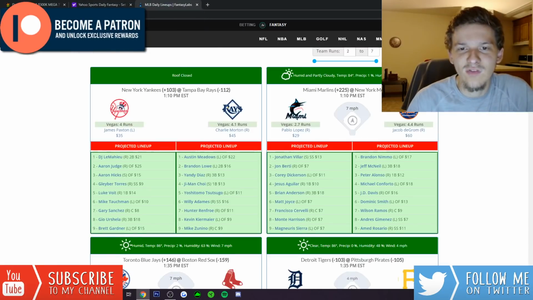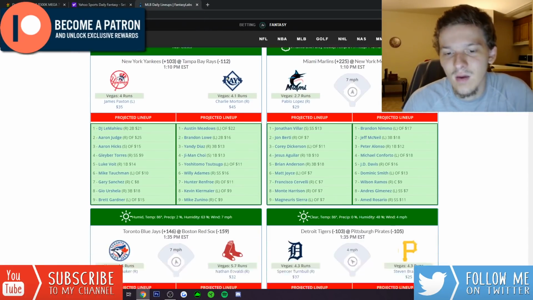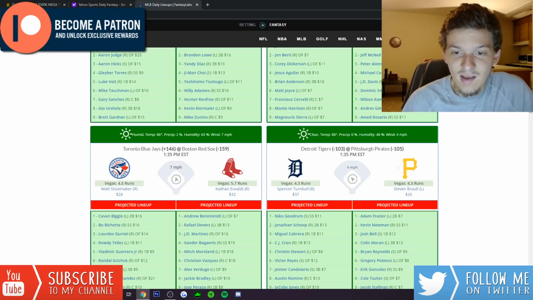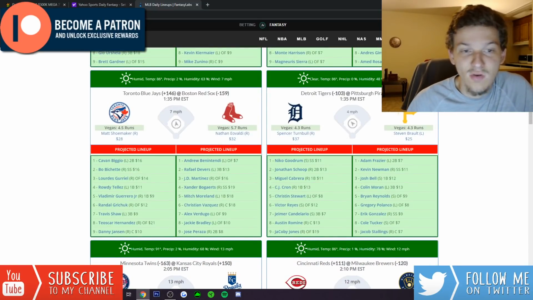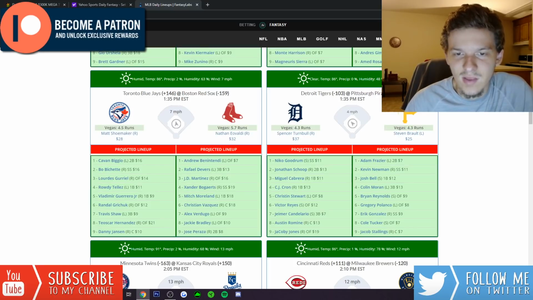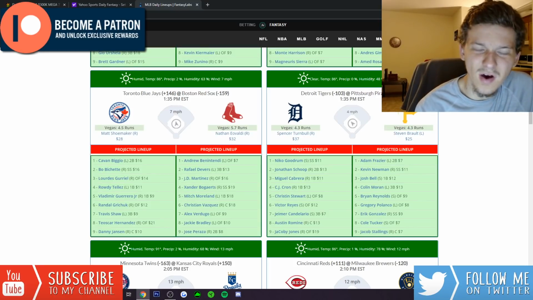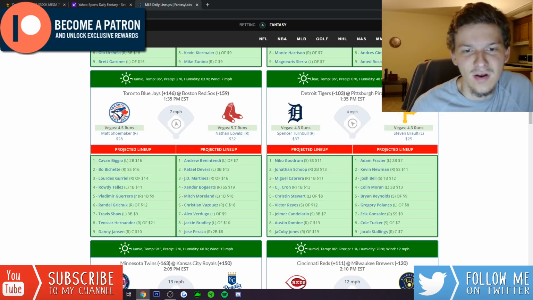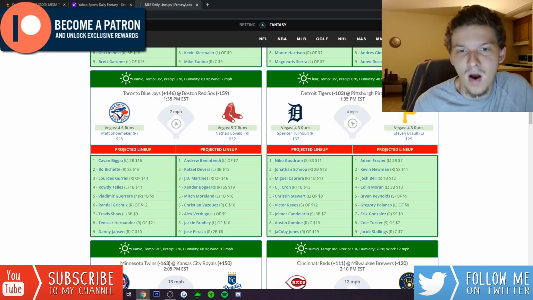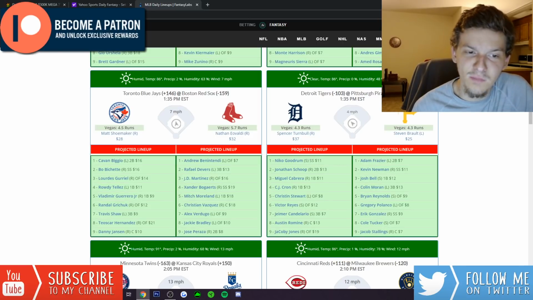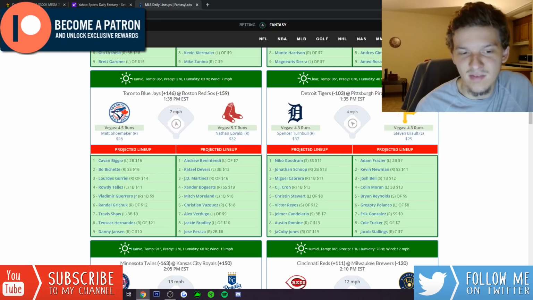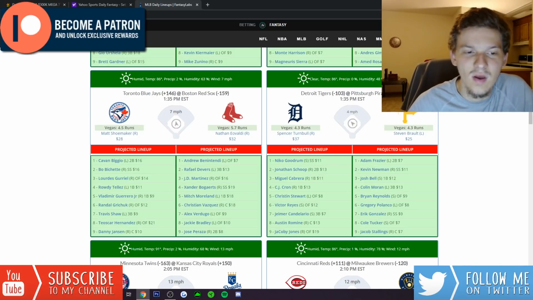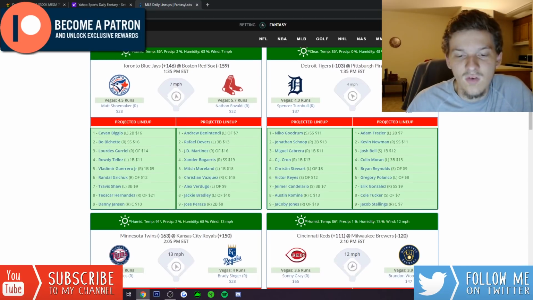Now before we get out of here, I do want to give you guys some stacks that I like. So, there's not really a ton of high totals on the slate. We actually have a lot of low run totals. But I think some teams that definitely stand out are the Red Sox against Matt Shoemaker. I do like them quite a bit. Even on the other side of that game, I think Eovaldi's a pitcher, when he's not on, he will definitely struggle. He will walk guys. He will give up some bombs. This Blue Jays lineup is pretty good, especially the 1 through 7. Even Teoscar Hernandez, even though he bats 8th, he's been really good to start the season. So I do like the Blue Jays and the Red Sox quite a bit.